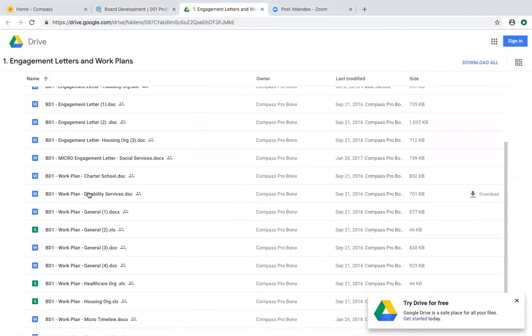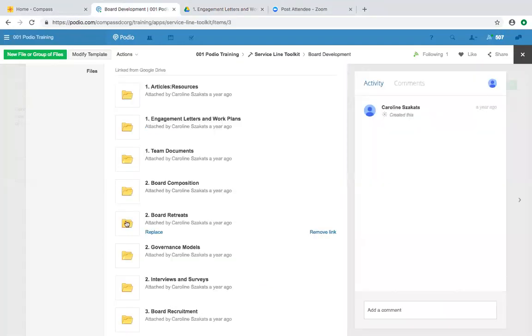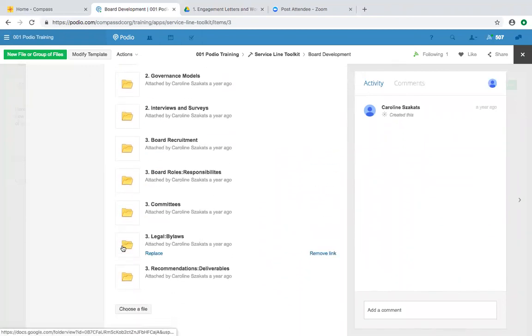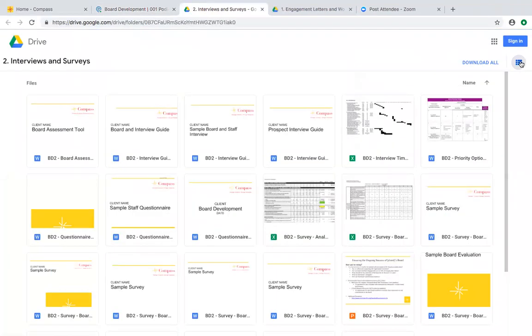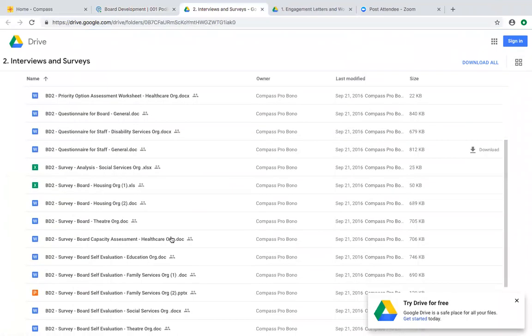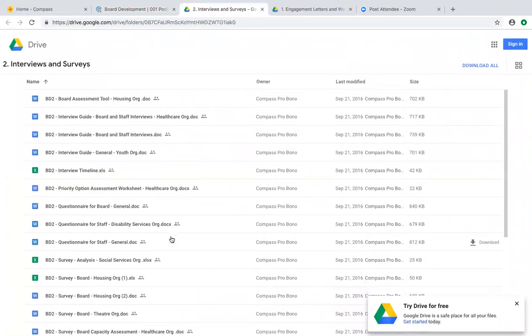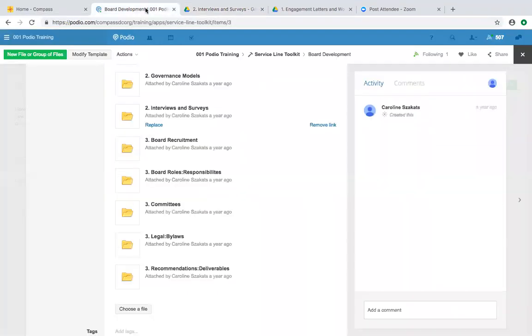Again, you'll see the work plan and engagement letters, and those are great examples to refer to. You'll also see some examples here, interviews and surveys, and there are a lot of examples. So I encourage you all to spend some time going through all of the different documents that we provide.